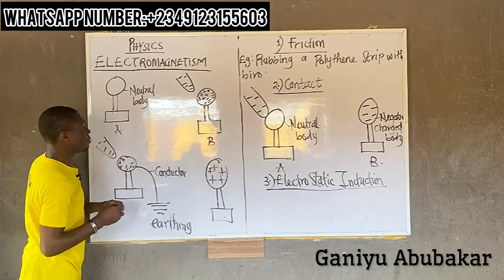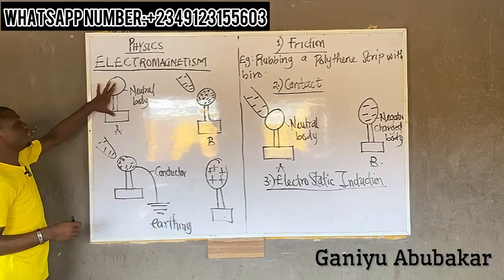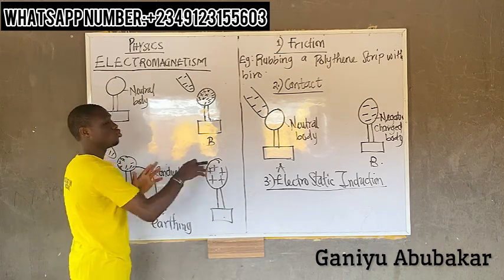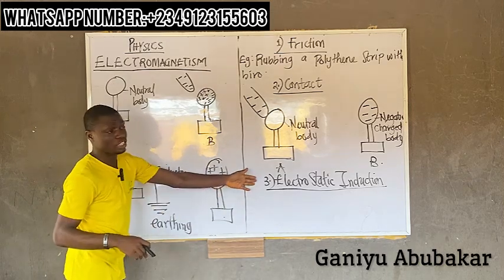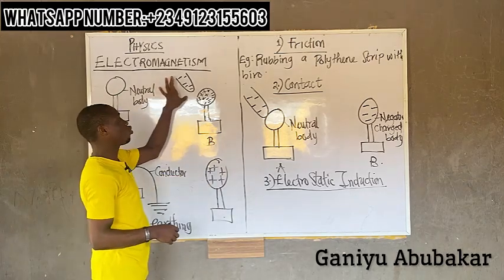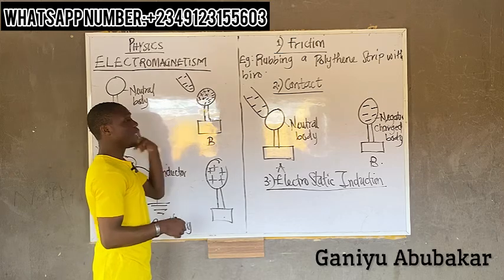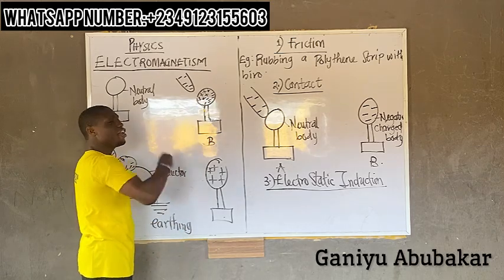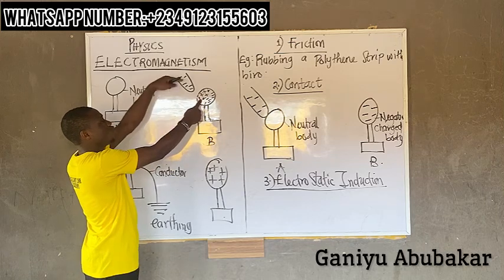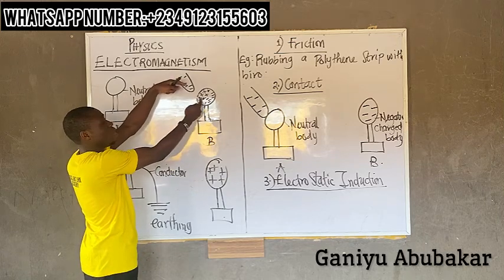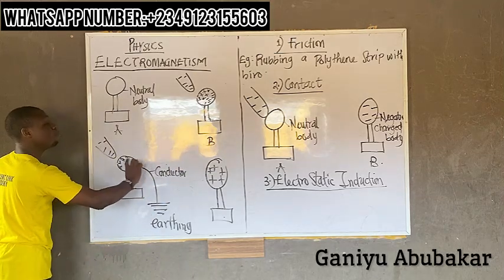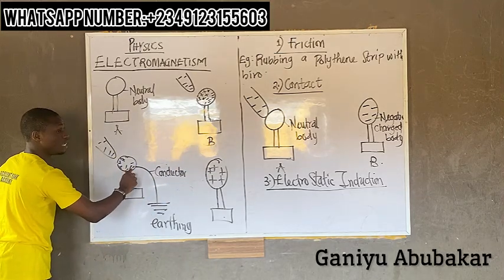So here's the concept. I converted a neutral body to what? A positive charge body. How? By passing through electrostatic induction. We said a rod is placed close to the neutral body this way. We expect that a neutral body has an equal number of protons and what? Electrons. The protons and electrons will attract because they are opposite charges. Why this one? They will repel. So this one being repelled will have to move to the ground because it's not of use.